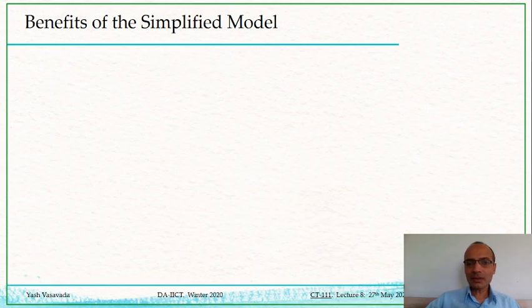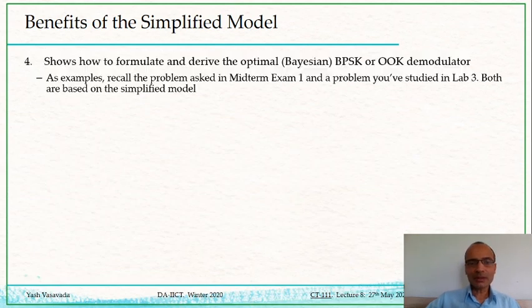Let us look at some other benefits of this simplified model. One major benefit of this model is that it allowed us at the beginning of the semester, prior to midterm exam 2, to formulate and derive the optimal detection method, at least for BPSK and OOK.